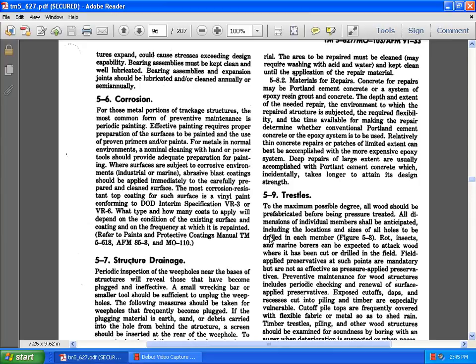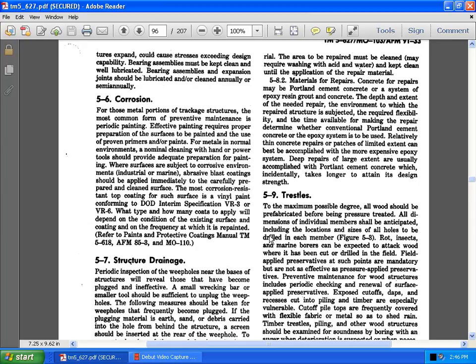The repair concrete must be Portland cement concrete or a system of epoxy resin grout and concrete. The depth and extent of the needed repair, the environment to which the structure is subjected, the flexibility required, and the time available for making the repair determine whether conventional Portland cement concrete or the epoxy system is to be used. Relatively small concrete repairs, patches of limited extent, can be accomplished with the more expensive epoxies. Deep repairs of large extent are usually accomplished with Portland cement concrete, which incidentally takes far longer to attain the design strength.